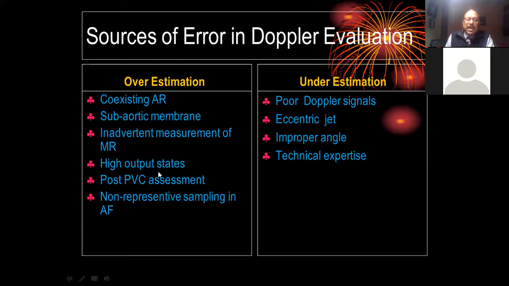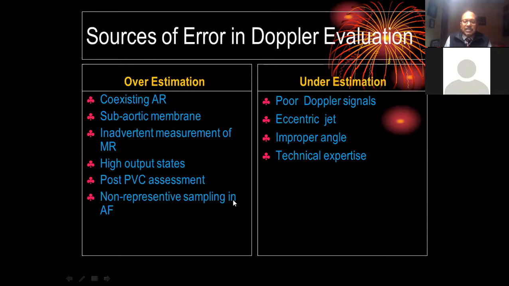Then next come high output states, like thyrotoxicosis, beriberi and other conditions. Sometimes an ectopic beat is present. After an ectopic beat, there is a pause, and after the pause you find bigger gradients. We should not use that.